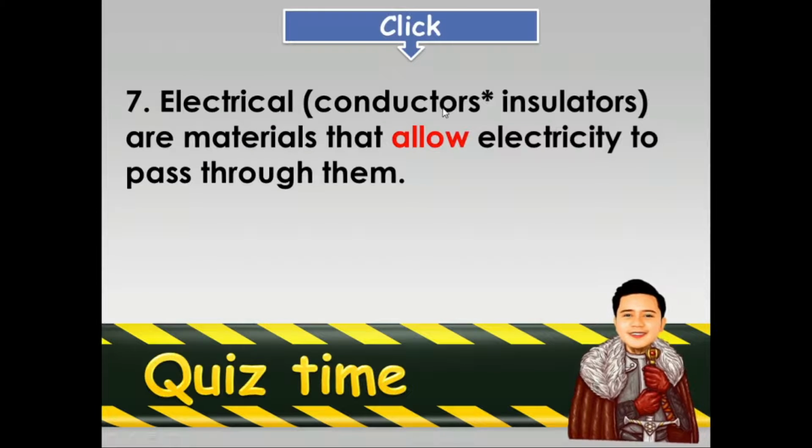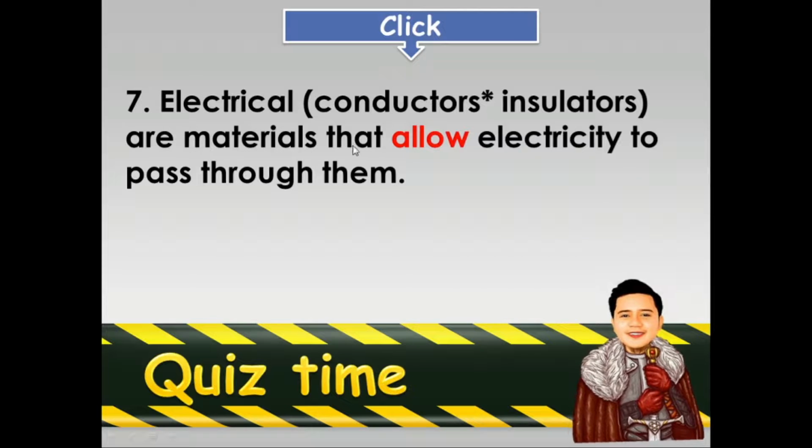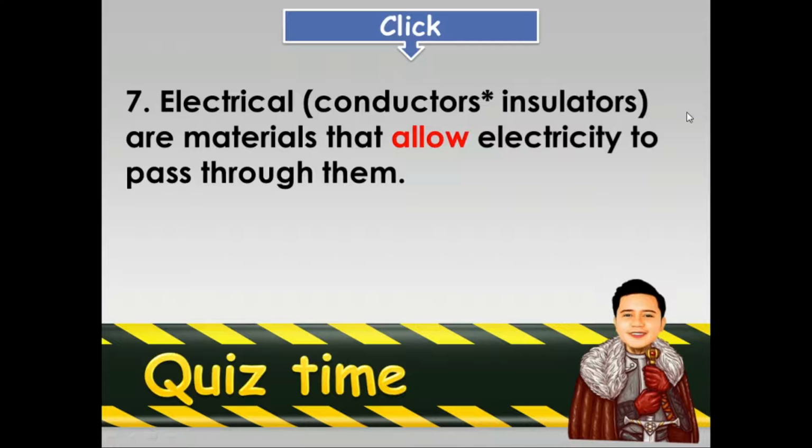Electrical conductors or insulators are materials that allow electricity to pass through it. So, what is it? Is it electrical conductor or insulator? That is conductor. Yes. Electrical conductors allow electricity, while electrical insulators do not allow.